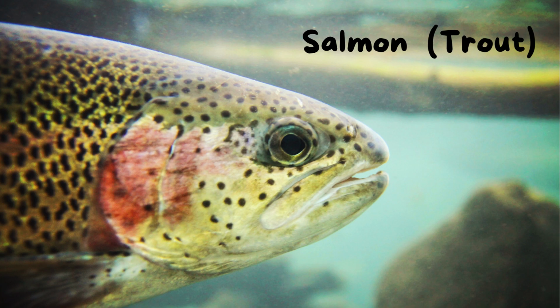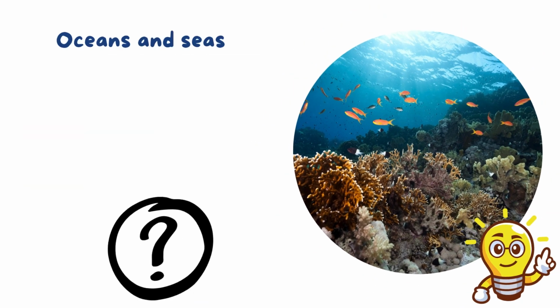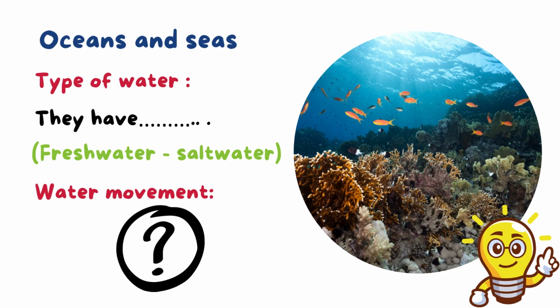Now we will talk about the oceans and seas. And we know the type of water in the oceans and seas. Is it fresh water or salt water? And what about the water movement in the ocean and seas? That's what we will know now. First, the type of water.